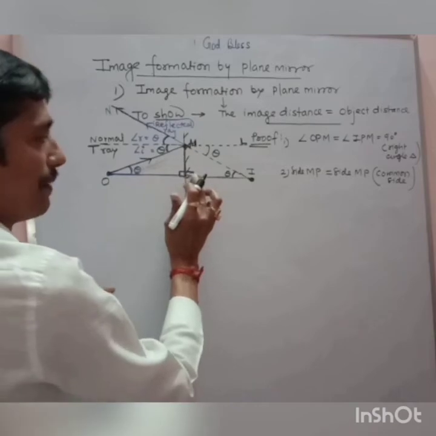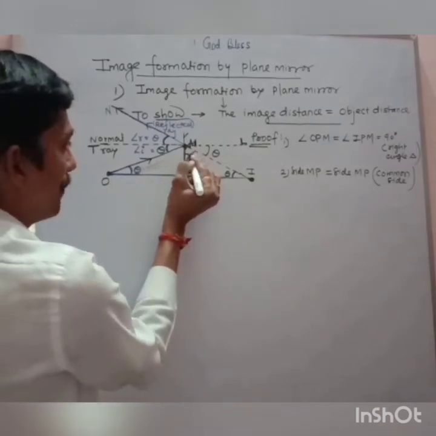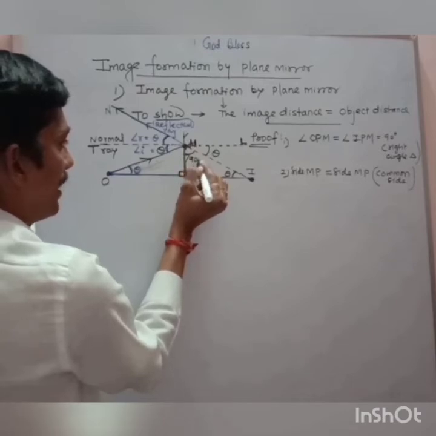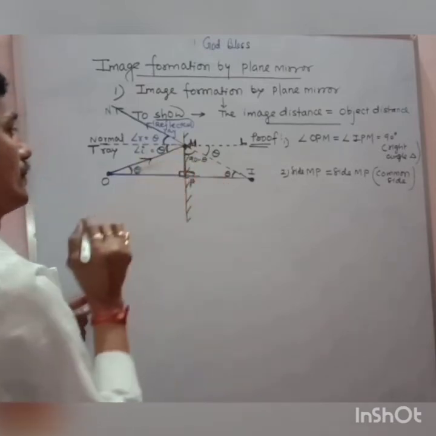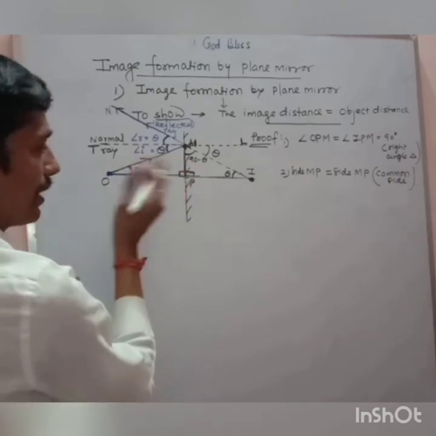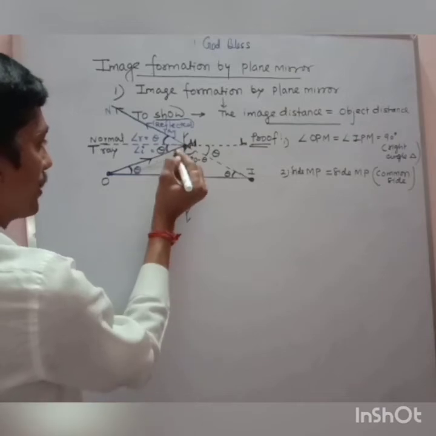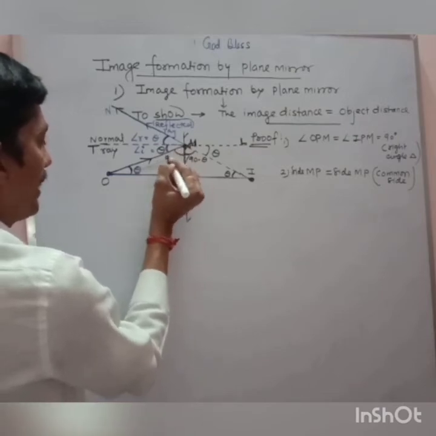And this is 90. So no doubt this angle will become 90 minus theta. Similarly, on this side also, if this is angle theta, this is 90, so this angle will be 90 minus theta.